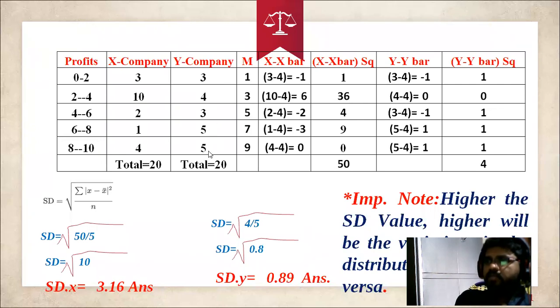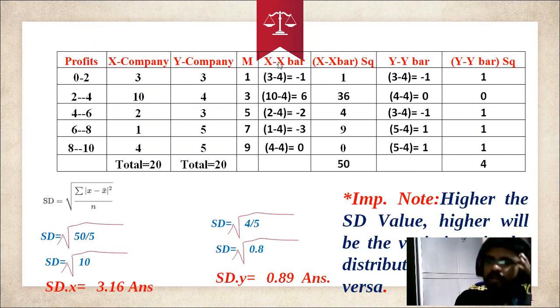So after calculating y minus y bar, we need to square it. Minus 1 times minus 1 is 1; 0 times 0 is 0; 1 times 1 is 1; 1 times 1 is 1. After adding this y minus y bar square, the total value is 4.